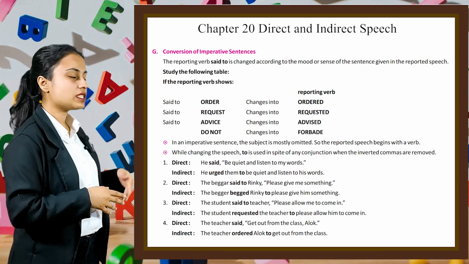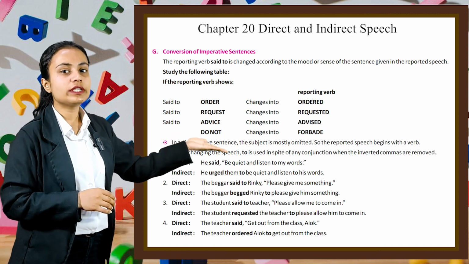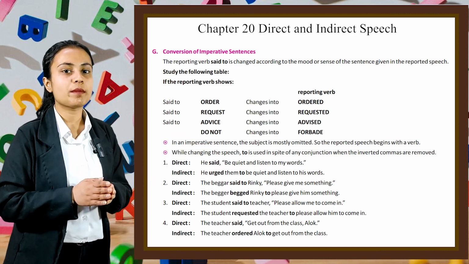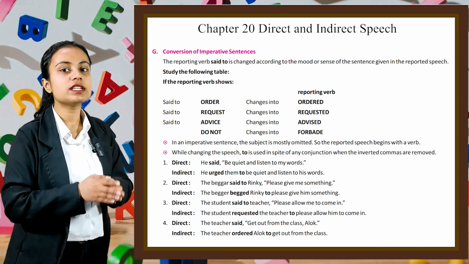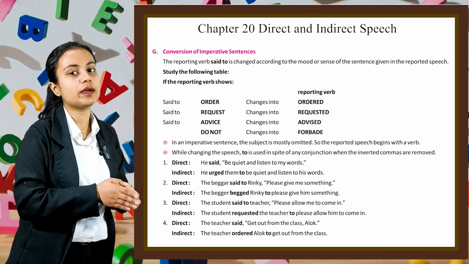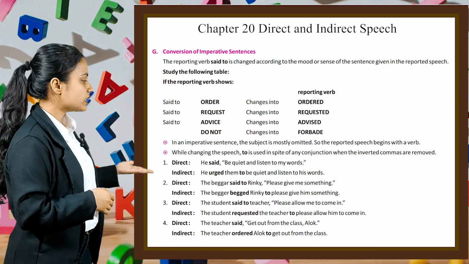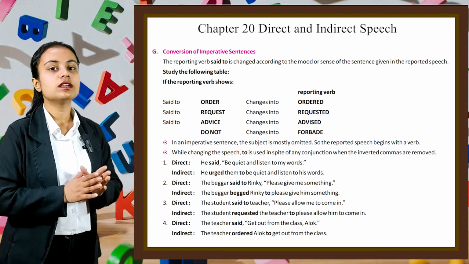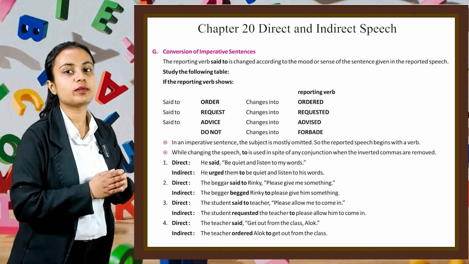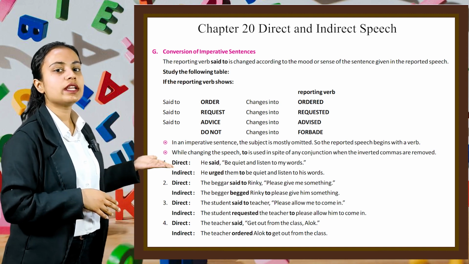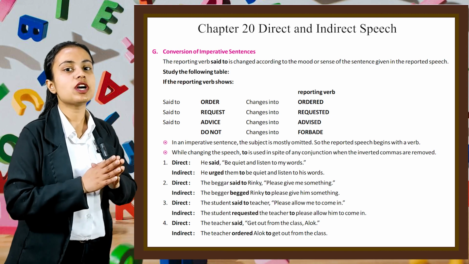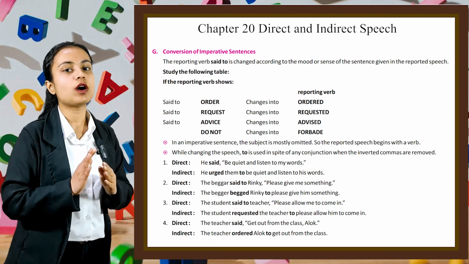Third example is direct. The student said to the teacher, "Please allow me to come in." In indirect, we can write, the student requested the teacher to please allow him to come in. Fourth example is direct. The teacher said, "Get out from the class, Alok." In indirect, we can write, the teacher ordered Alok to get out from the class.